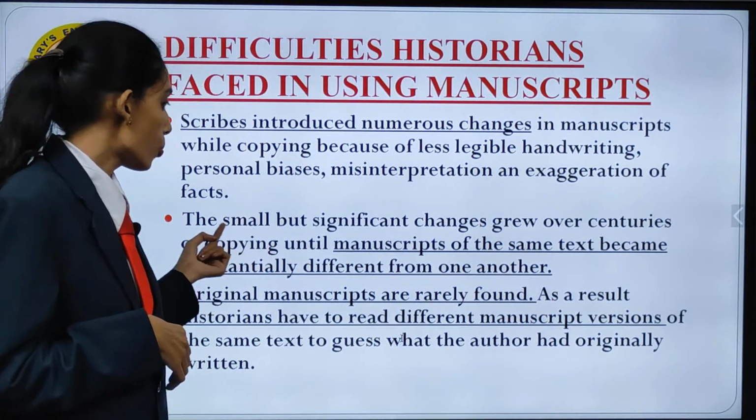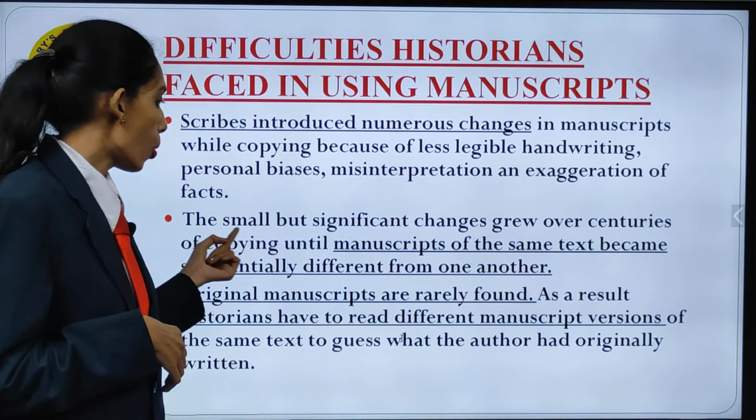Second, the small but significant changes grew over centuries of copying until manuscripts of the same text became substantially different from one another. Original manuscripts are rarely found. As a result, historians have to read different manuscript versions of the same text to guess what the author had originally written.